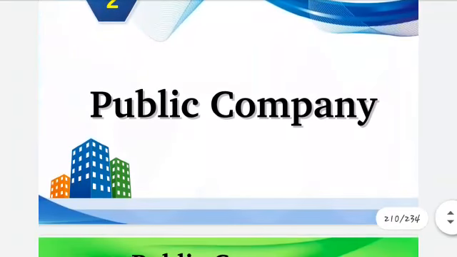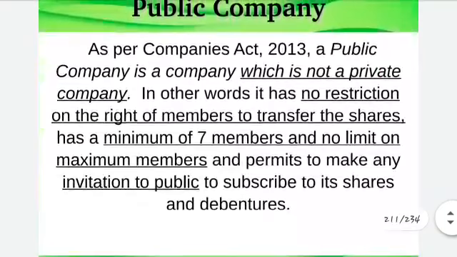Then comes public company. Public company, according to section 2(71) of the Companies Act, first thing, it's obvious it's not a private company, and the minimum capital should be at least 5 lakh or higher than that. Minimum capital, the difference: in a private company it was 1 lakh, but in public it is now 5 lakhs. Then minimum number of members, in that it was 2 and 200.